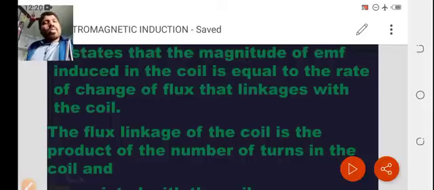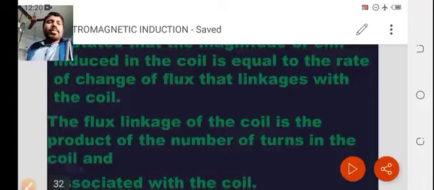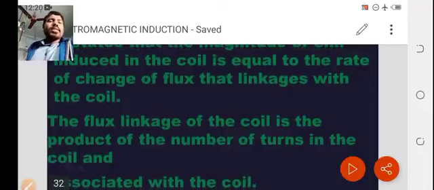In a coil, whatever flux is there, that flux will be changing, and that changing flux is equal to the induced EMF.